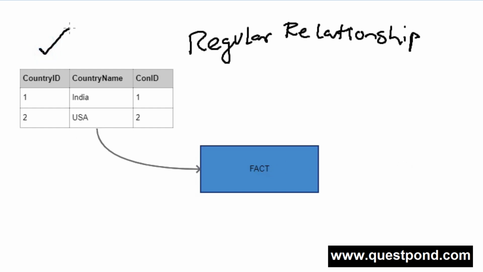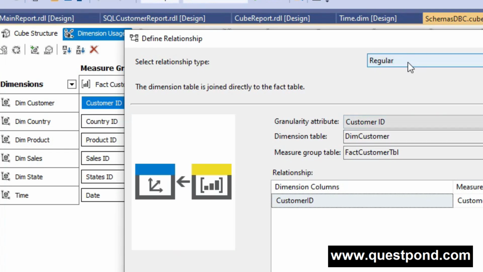So here you can see that we have a country table with a country ID, country name, and continent ID. Definitely the country ID is the primary key of this table, and the primary key of this table will be there in the fact table as a foreign key. So this can be considered a regular relationship, one to many, because one order can have multiple countries also. Definitely you will find multiple entries of these countries, right? So when you have a one to many relationship, you can go and select regular relationship.